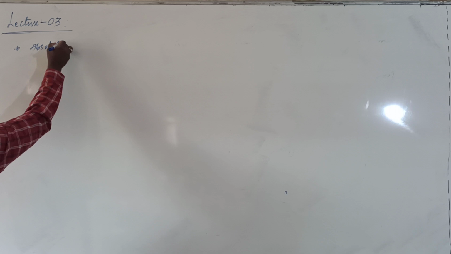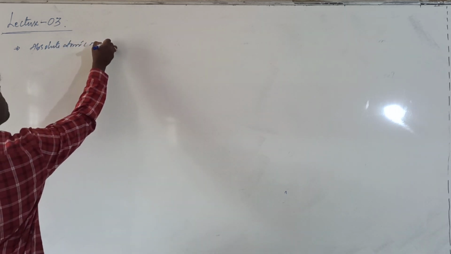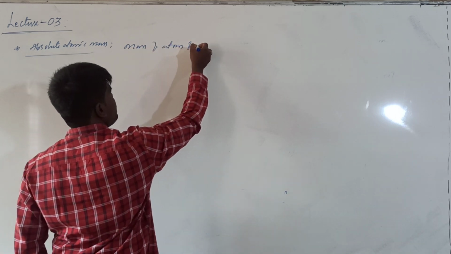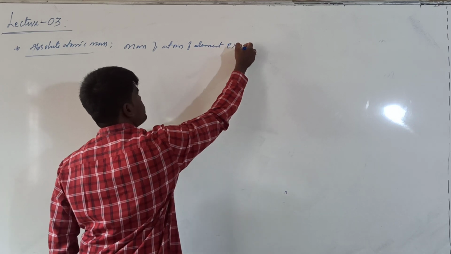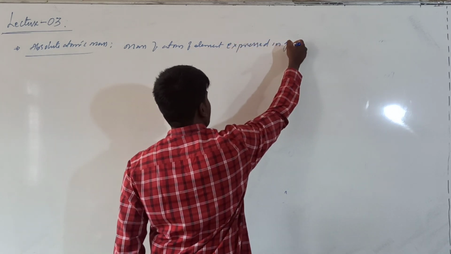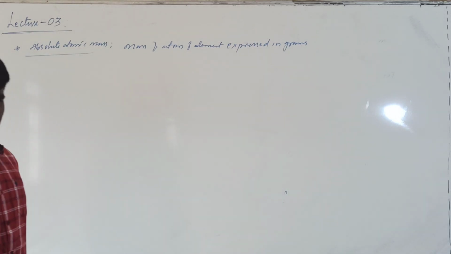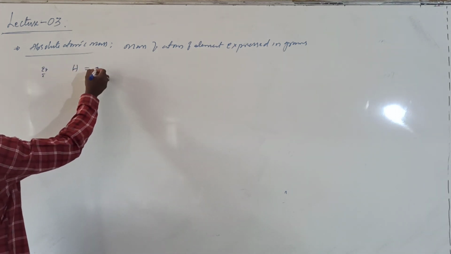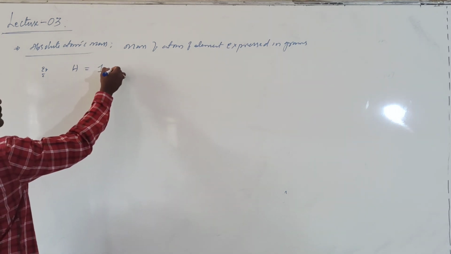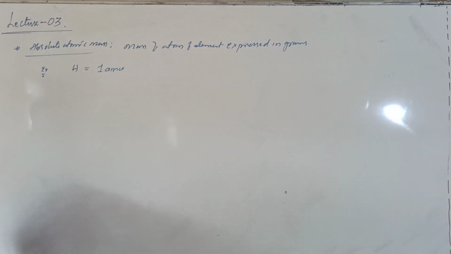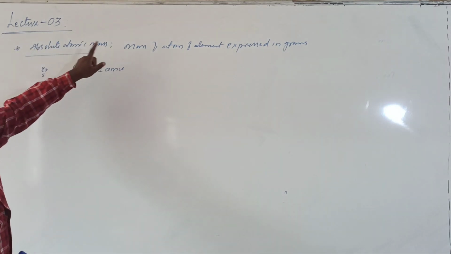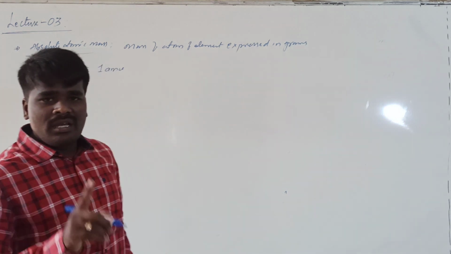We will see all these things one by one. Absolute atomic mass. This is the mass of one atom of an element expressed in grams. Basically, suppose we are talking about the hydrogen atomic mass on the carbon scale, this is 1 AMU. Whenever you are specifying AMU or unified mass, you are talking about the mass of one atom. Here, the mass of one atom of an element expressed in grams is called absolute mass.